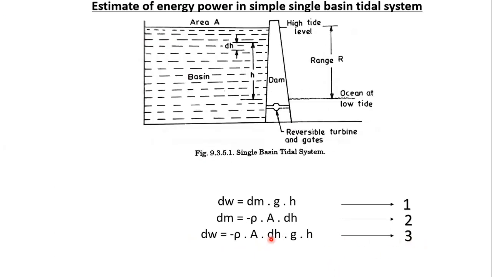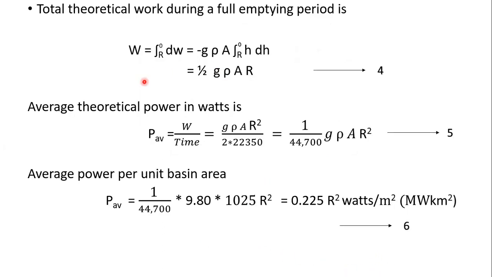If you integrate this expression, we get W is equal to the integral from limits R to 0 of dW, that is equal to minus g rho A, these are the constants so we keep them aside, times the integral from R to 0 of h dh.